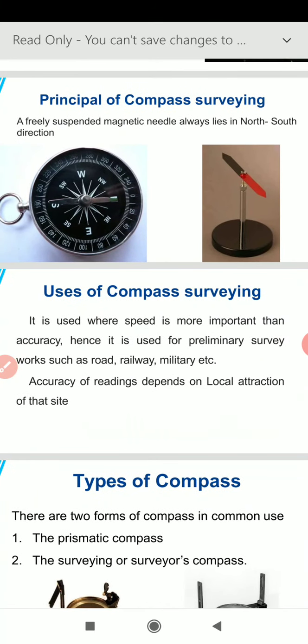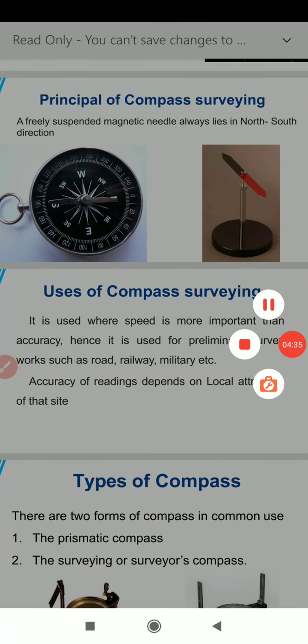The various uses of compass surveying are: it is used where speed is more important than accuracy. Hence, it is used for preliminary survey work such as roads, railways, military, etc. Accuracy of reading depends on local attraction of that site.